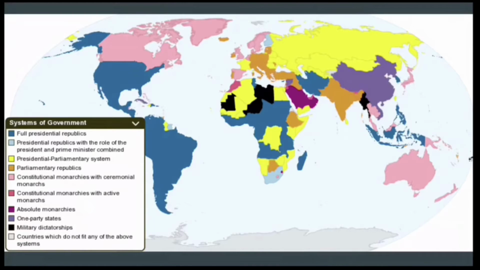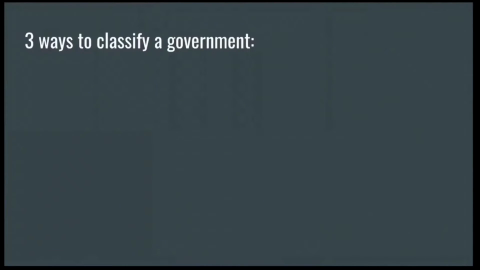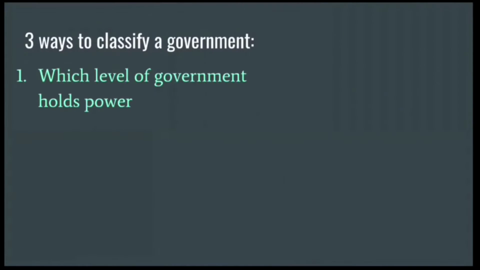This map represents different systems of government around the world. In the blue, we have full presidential republics like we have here in the US. Another common system is the presidential parliamentary system that we'll talk about later. Less common are absolute monarchies, one-party states, which are communist governments, and military dictatorships, but they still do exist in some countries.